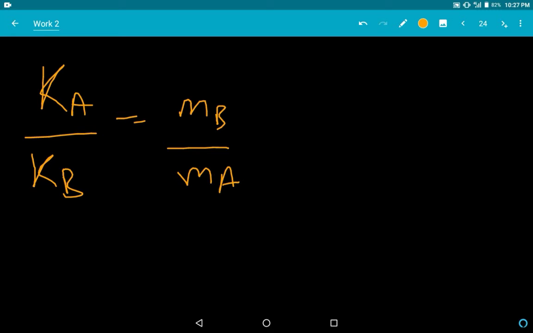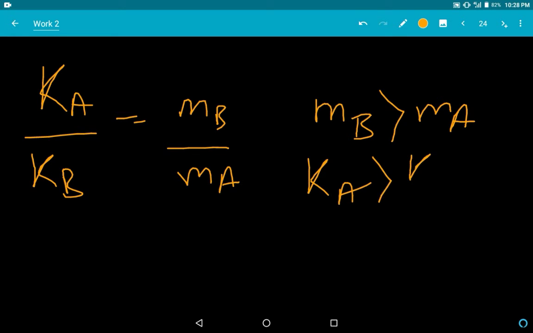So a light body will have more kinetic energy, because in the question it is given mB is greater than mA, so Ka will be greater than Kb. So mass is inversely proportional to KE.